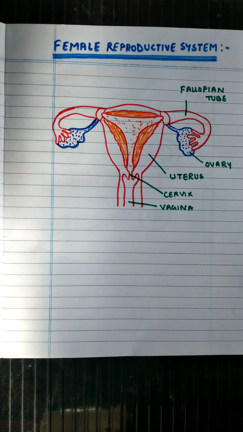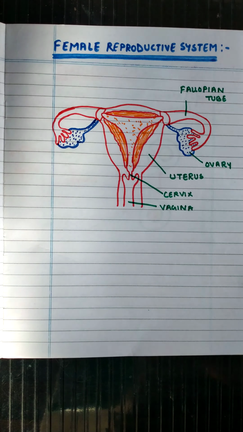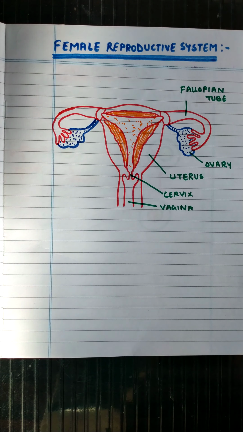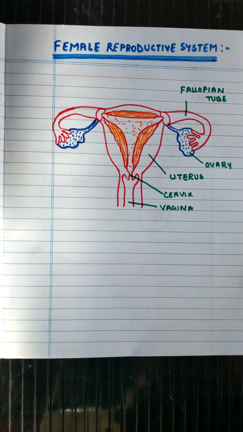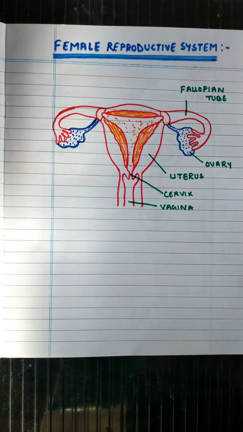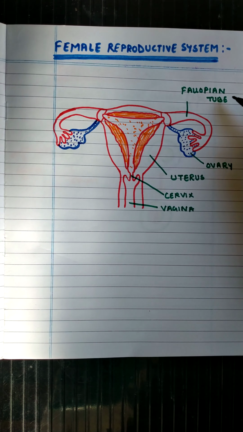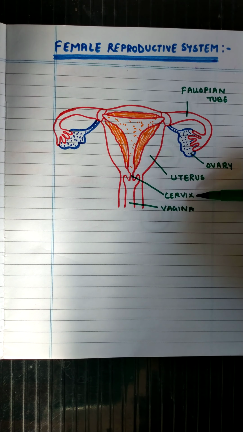Hello students, today we will discuss the female reproductive system. The female reproductive system has mainly four parts. Number one is the vagina, then the uterus, ovary and fallopian tube. These are the four main parts. The cervix is also there.